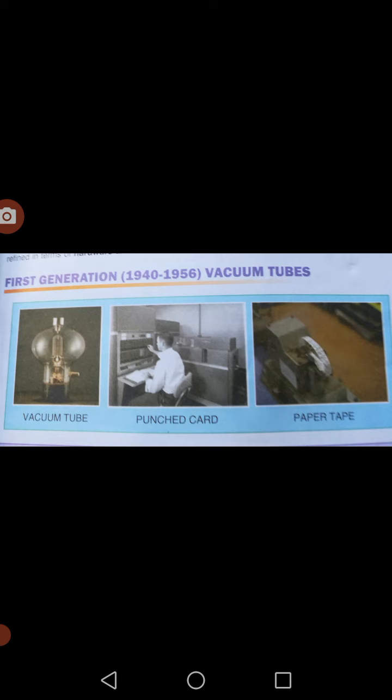The hardware they used in the particular computer: one, vacuum tubes are used for assembling the system, and magnetic drums are used for the memory. Then for input devices they used punch cards and paper tape. Output is also in the form of printouts. No digital formation is there. Then software. Software is machine language. Already you know that machine language means a combination of zeros and ones.